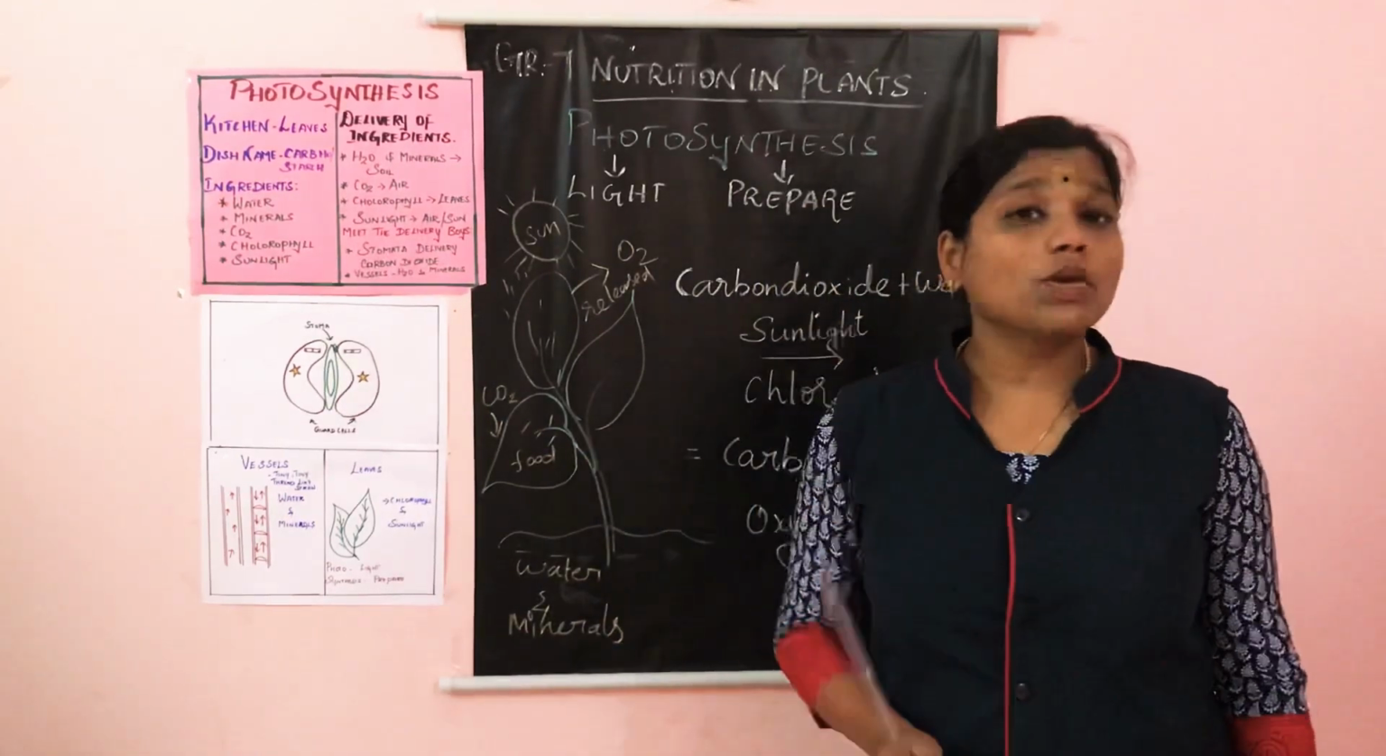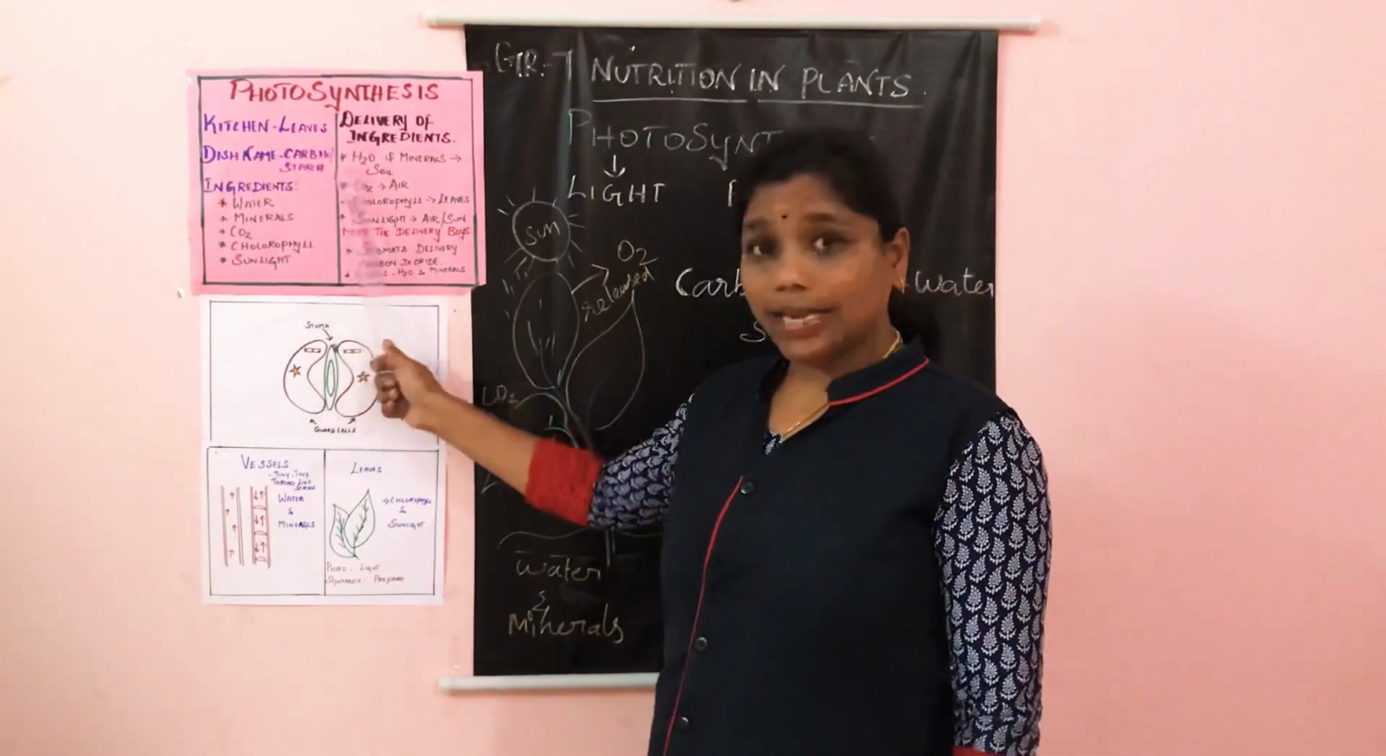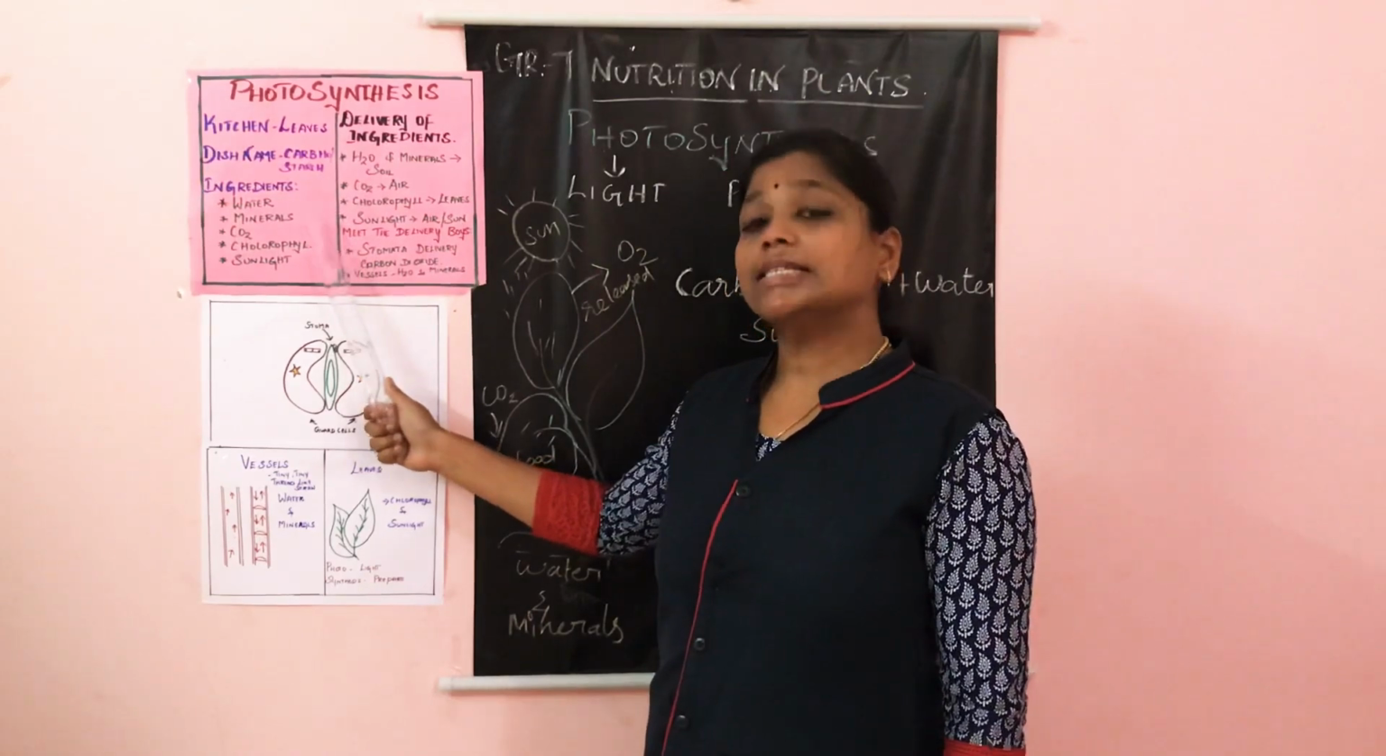Where is it going to prepare the food? Which is the kitchen of the plant? The kitchen of the plant is the leaf. What is the dish name? The dish name is the carbohydrate, that is starch.